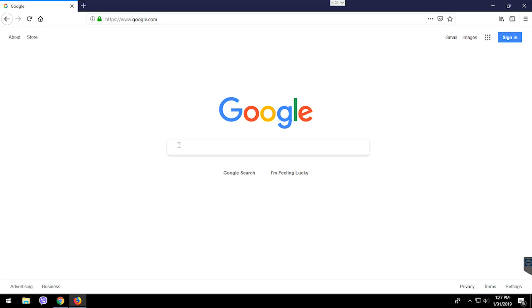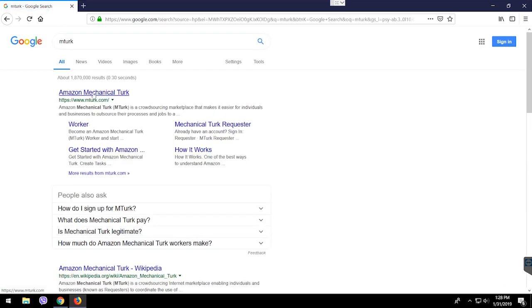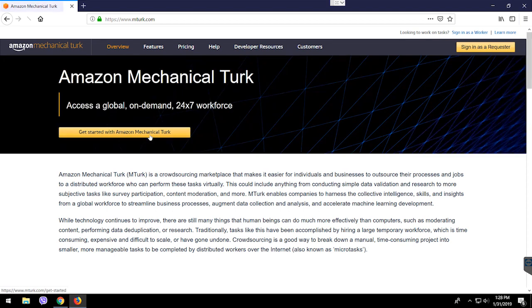What is Amazon Turk? Many people have been hearing about this website recently because some people are going short on money. They need an extra source of income. It's kind of like freelancing, but it's not really freelancing, as it doesn't require a specific skill. So if you search mturk on Google, you'll see this website. We go there and we can get started.